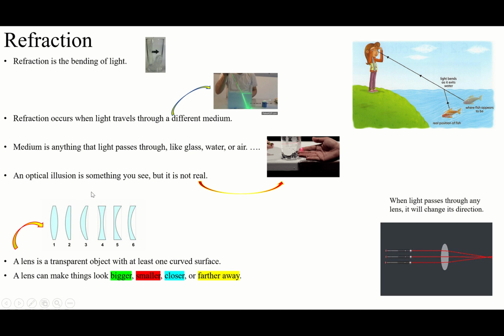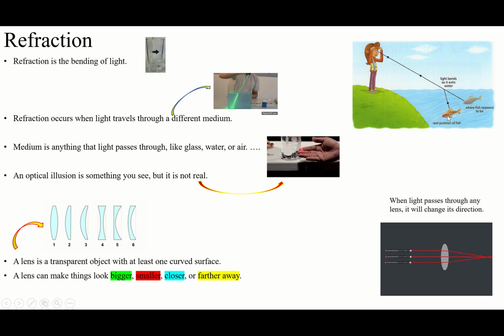Optical illusion. An optical illusion is something that you see, but it's not real. If you look at this one, it's very clear for this example. You could see it's like releasing the light rays, but it's not real. It happened because of refraction, but it's not real. The light ray seems to be on his finger, but it's not real. The light is not going to release out of the water, but because of refraction, you see this. So something that you see and it's not real is called an optical illusion.